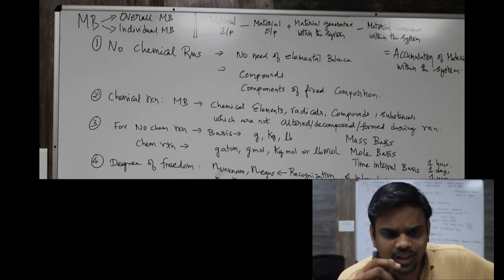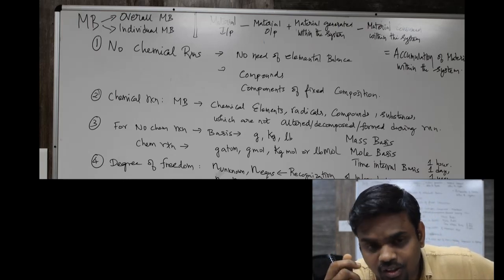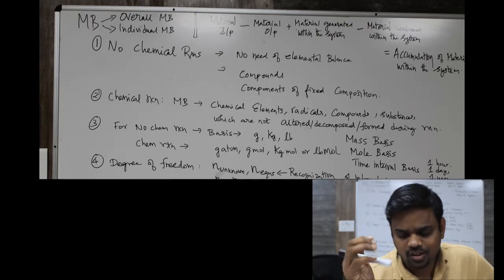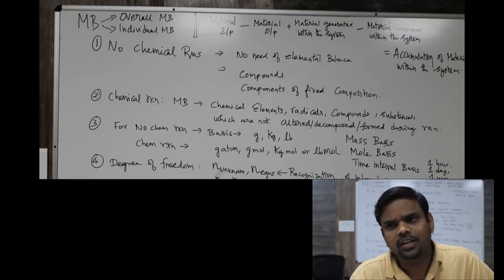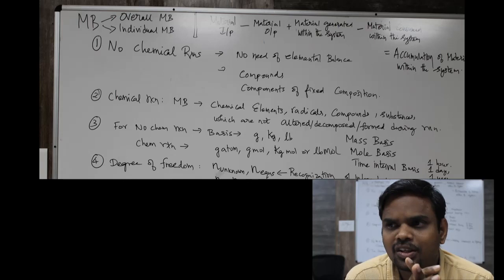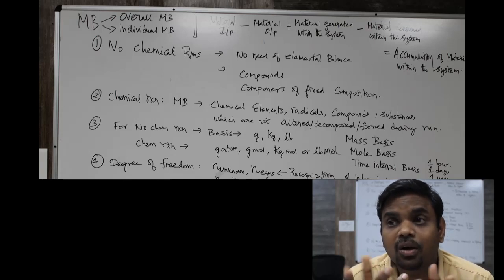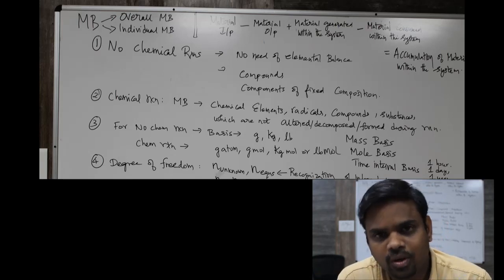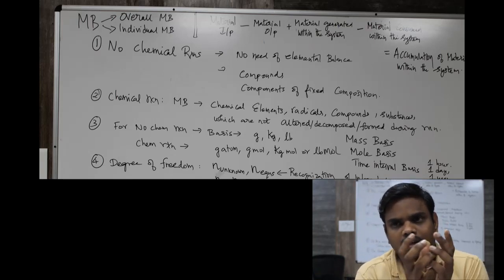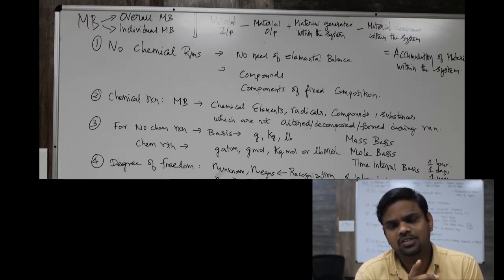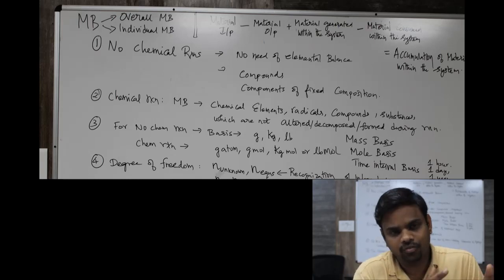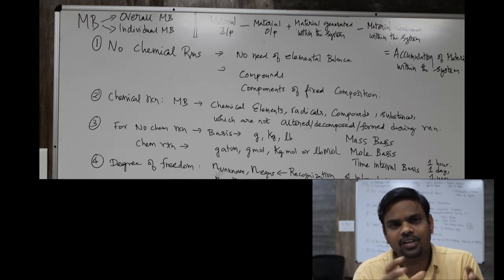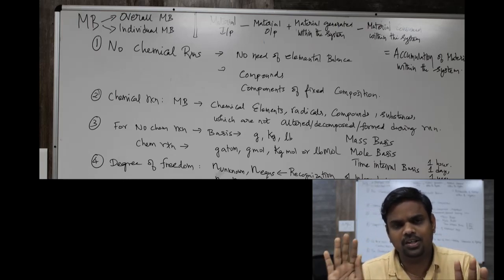Okay, and when there is no chemical reaction involved, how do we choose the basis? The basis can be based on the raw material, that this much raw material has to be processed, or this much product needs to be formed. Either we can take the raw material as the basis, or we can choose a product. If there is no reaction, we cannot say reactant and product. Now we can say feed and product, feed and exit stream, inlet stream and exit stream.